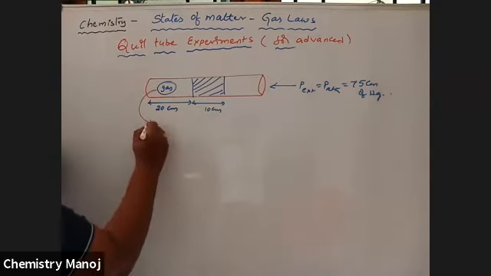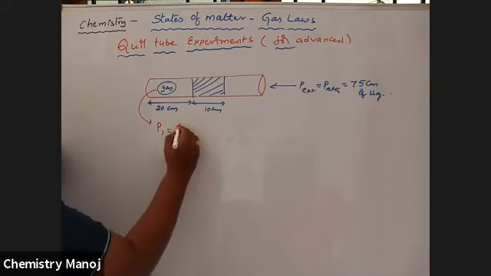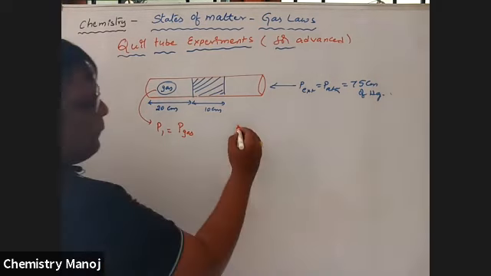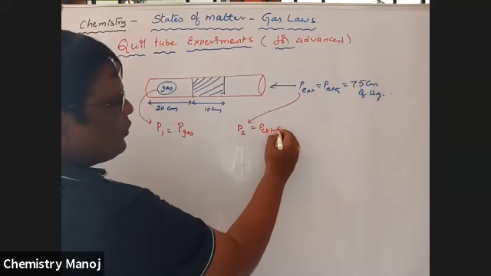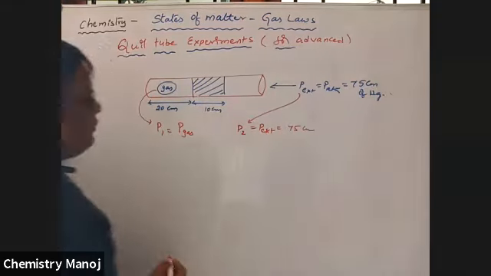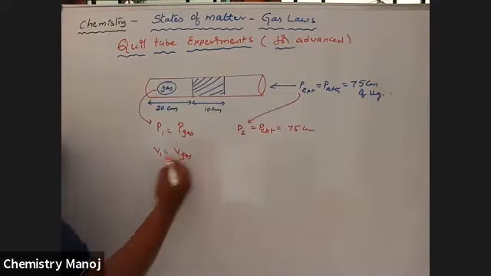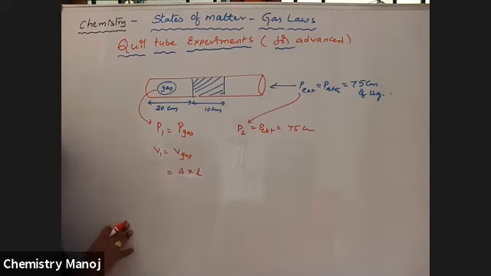Let us say P1 is equal to pressure of the gas, P2 is equal to external pressure, which is equal to 75 centimeters. V1 is equal to volume of gas trapped. Volume of gas is equal to area into length.